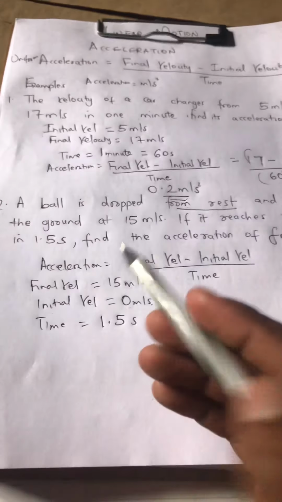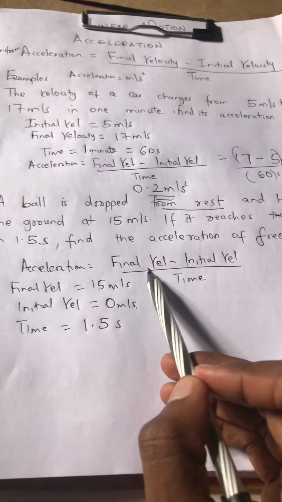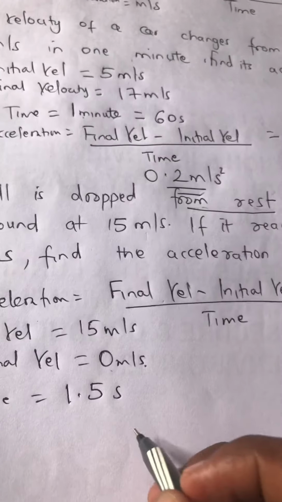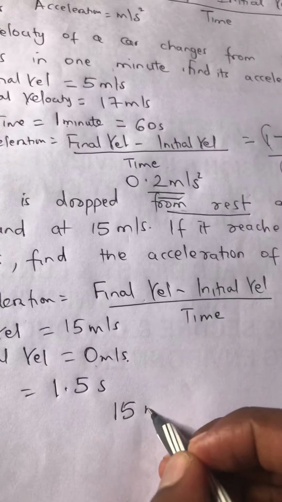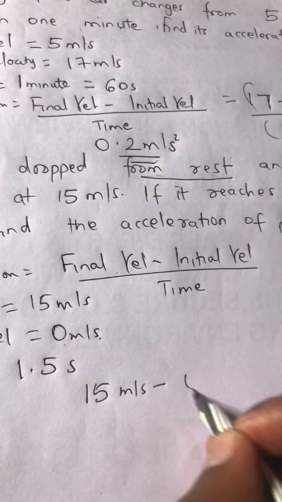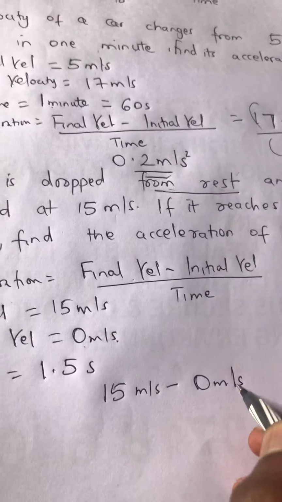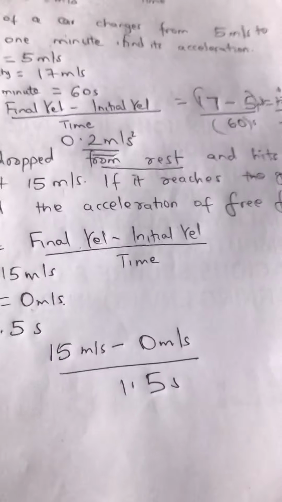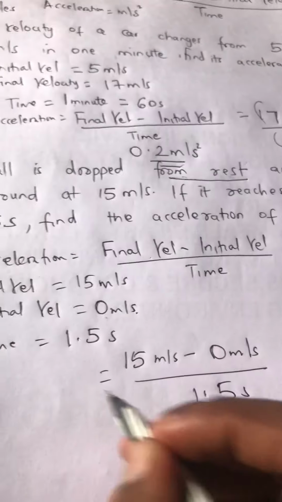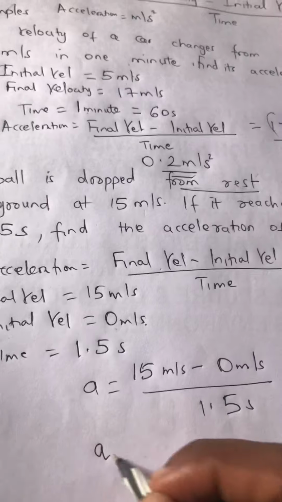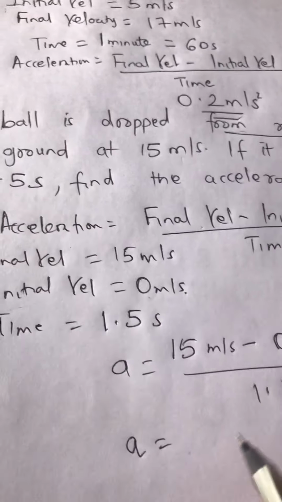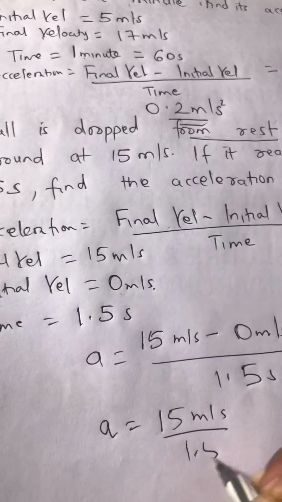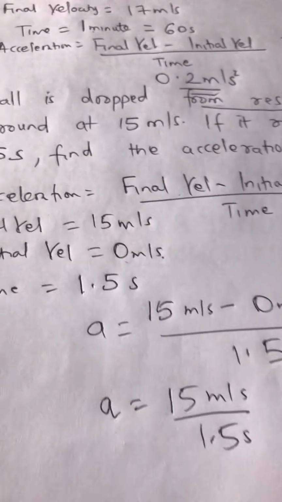Simple sana manze. So acceleration will be final velocity minus initial velocity divided by time. Our final velocity is 15 meters per second minus our initial velocity 0 meters per second divided by our time, which is 1.5 seconds. Therefore, acceleration A will be 15 minus 0 is 15 meters per second divided by 1.5 seconds.